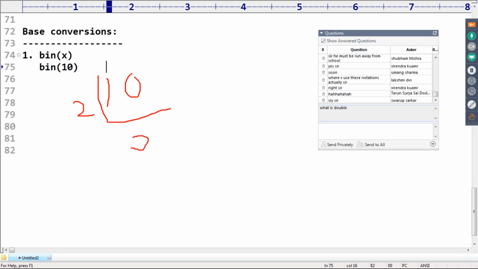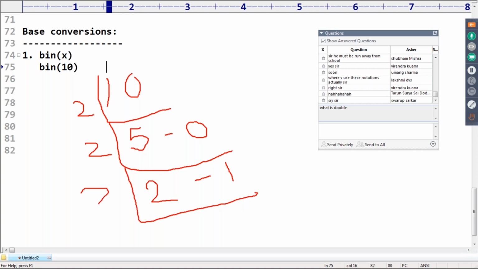2 5s are 10, then automatically 0 is the remainder. Next, how many times will 2 divide 5? 2 2s are 4, 1 is the remainder. Excellent. What is the next one? 2 1s are 2, then automatically 0 is the remainder. Okay, that's all.